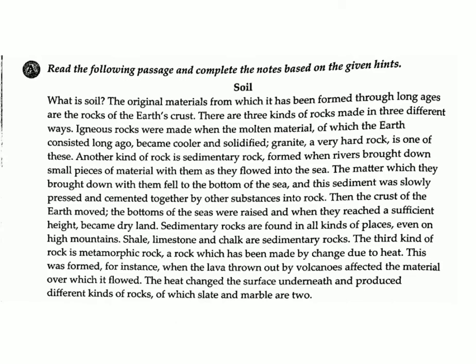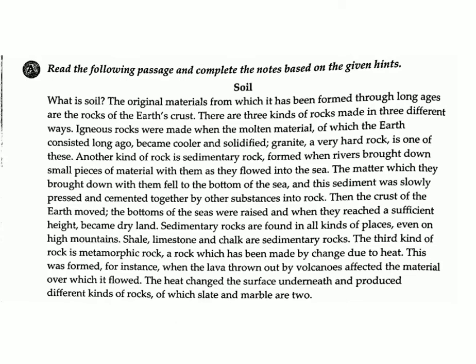Another kind of rock is sedimentary rock, formed when rivers brought down small pieces of material with them as they flowed into the sea. The matter which they brought down with them fell to the bottom of the sea, and this sediment was slowly pressed and cemented together by other substances into rock. Then the crust of the earth moved, the bottoms of the seas were raised, and when they reached a sufficient height, became dry land. Sedimentary rocks are found in all kinds of places, even on high mountains. Shale, limestone and chalk are sedimentary rocks.